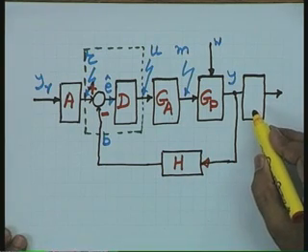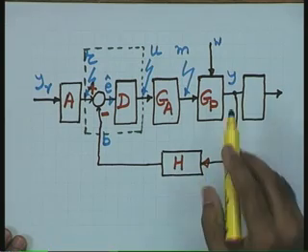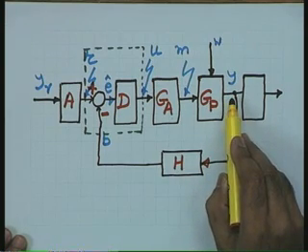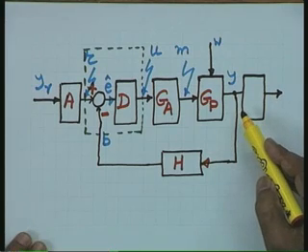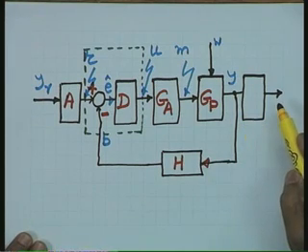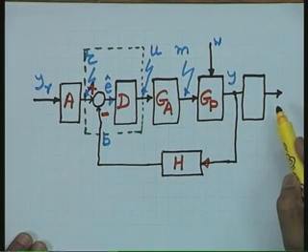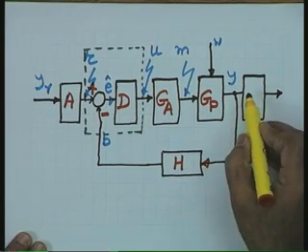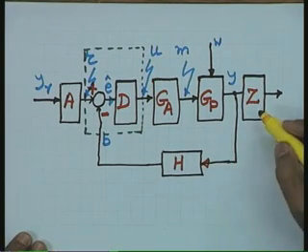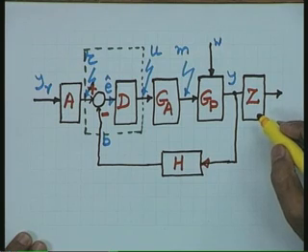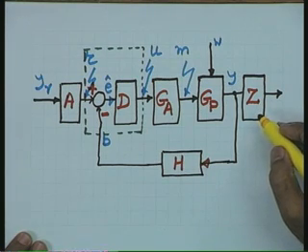Coming to this portion of the block diagram, the controlled variable in most cases is the actual output desired, but in some cases, as we have seen in one example, you may have another system block represented by Z, and I call this indirectly controlled system elements.